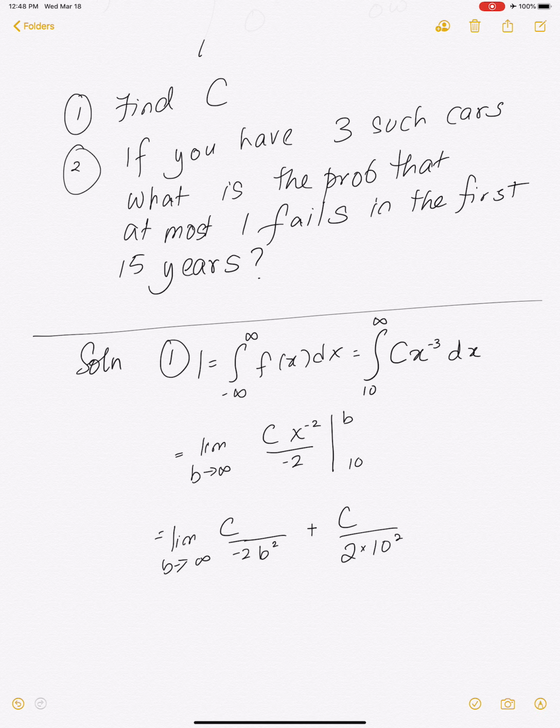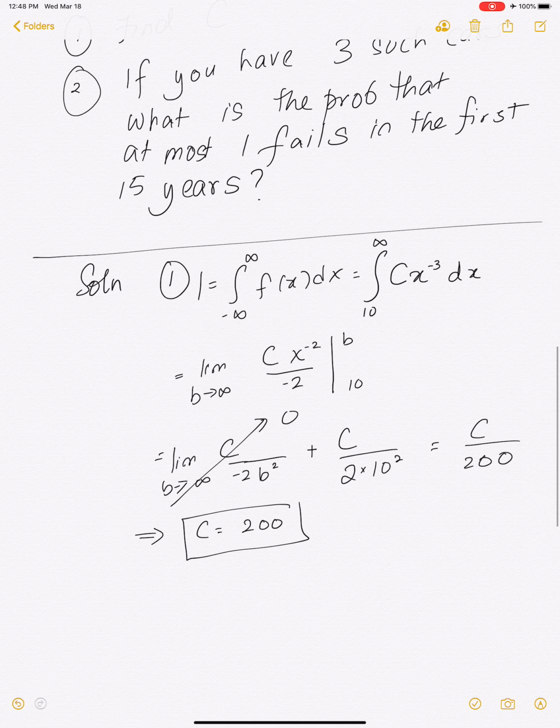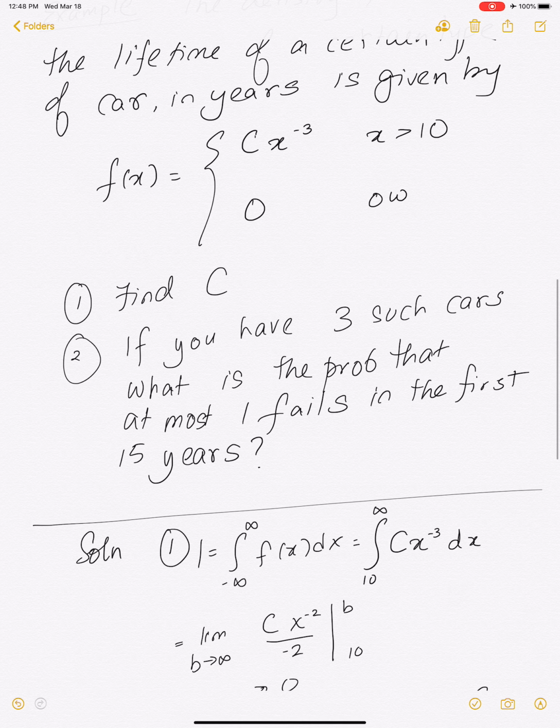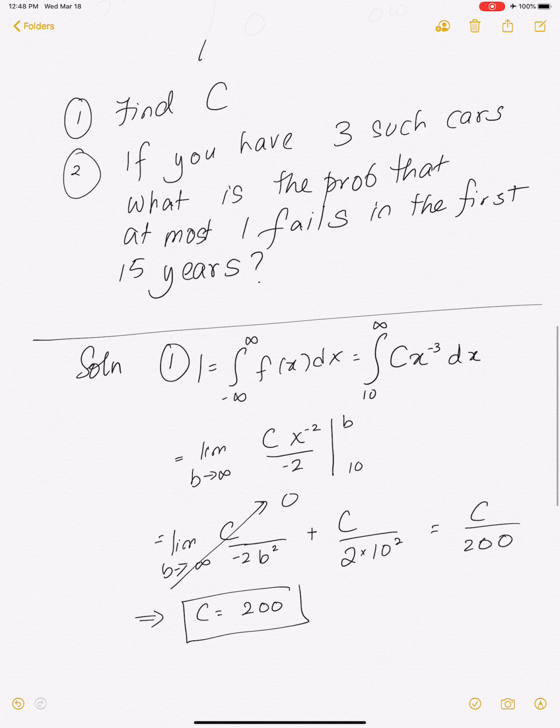As b goes to infinity, the first term will go to 0. So this is c over 200, and that needs to be 1. That tells you that c equals 200. All right, so that's the first part. We found the actual density of the random variable, and it's not just c x to the negative 3. We now know that c needs to be 200.